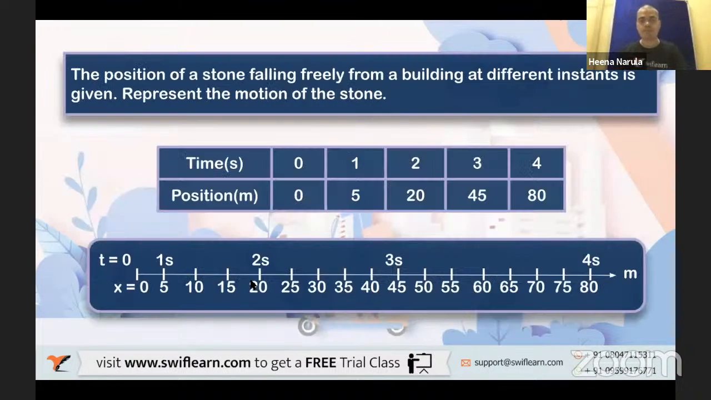Okay, let us go ahead. Now, here is one table given: the position of a stone falling freely from a building at different instants. It is given in the table. Represent the motion of the stone.